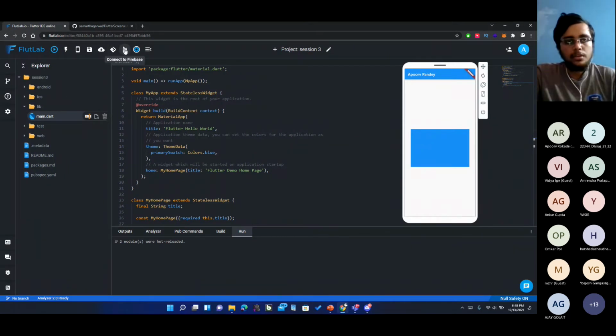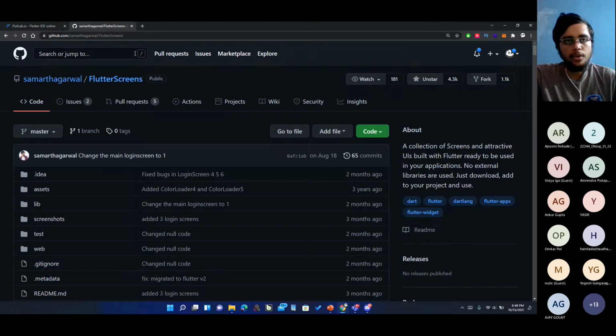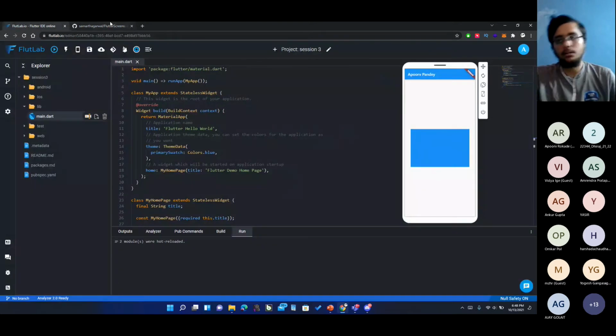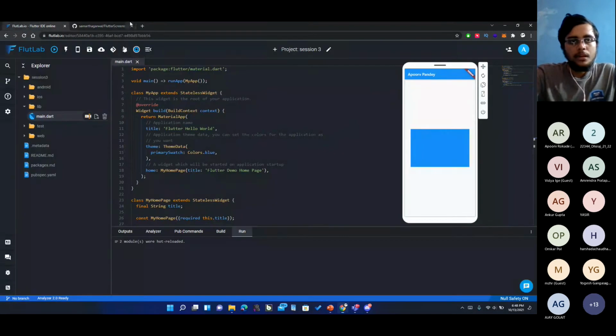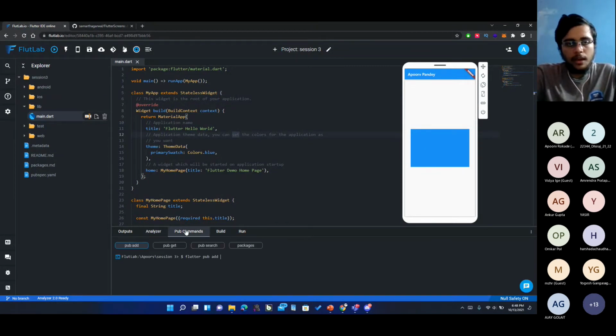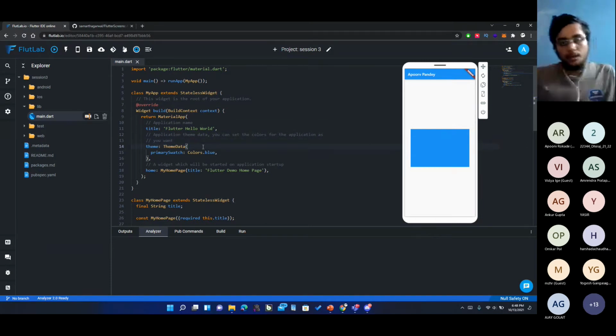Okay. There is also this connect to Firebase feature. If you are not aware of Firebase, it's simply providing ready-to-go backend services. That is Firebase. You don't need to know backend in order to get started with Firebase. That's the beauty of it. And there are lots and lots of things here. I will suggest you explore it on your own mostly because it's not in the scope of this workshop right now. But what I can do right now is to lead you to some other resources that you can look.